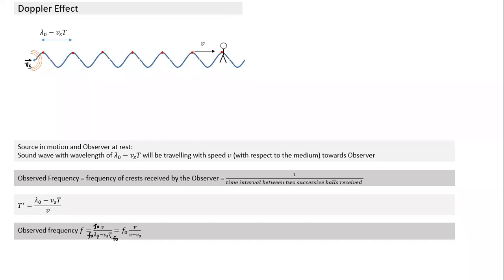What is f naught times lambda naught? This is nothing but wave speed v. And what is T here? T is nothing but 1 by f naught, the original time period, the inverse of the original frequency. So this is Vs into f naught, and T into f naught are inverse of each other. So what is left? This is my formula, and very simple to arrive at. So observed frequency is f naught into V divided by V minus Vs.